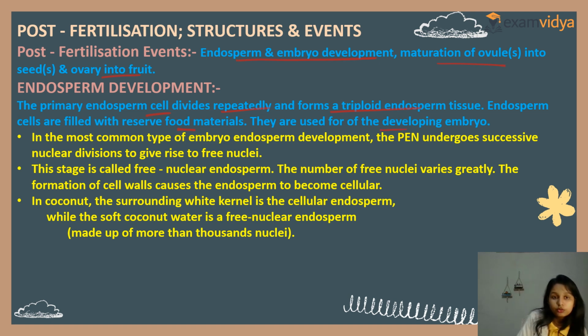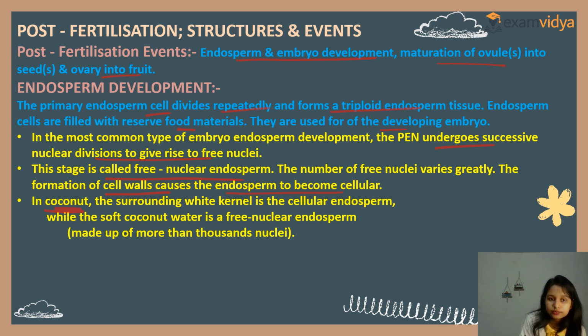Now, see, in the most common type of endosperm development, the primary endosperm nucleus undergoes successive nuclear divisions to give rise to free nuclei. This stage is known as free nuclear endosperm. The number of free nuclei varies greatly. It can be different in number. Then the formation of cell wall causes the endosperm to become cellular.